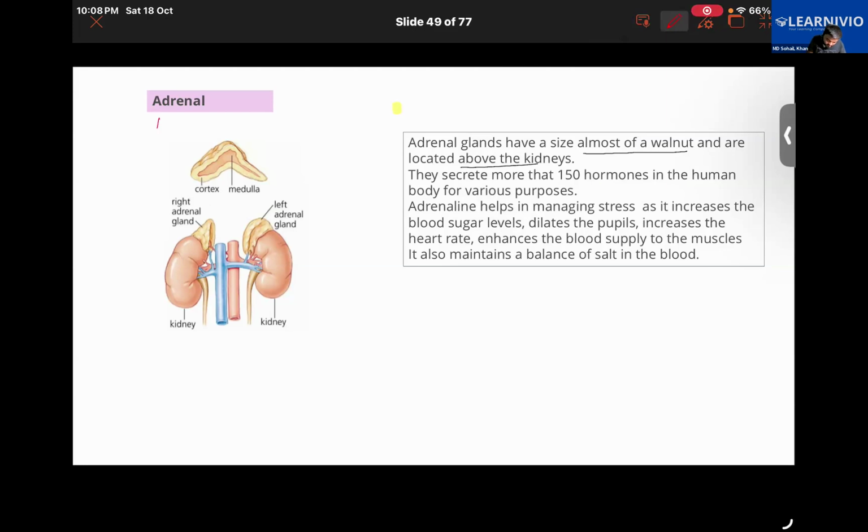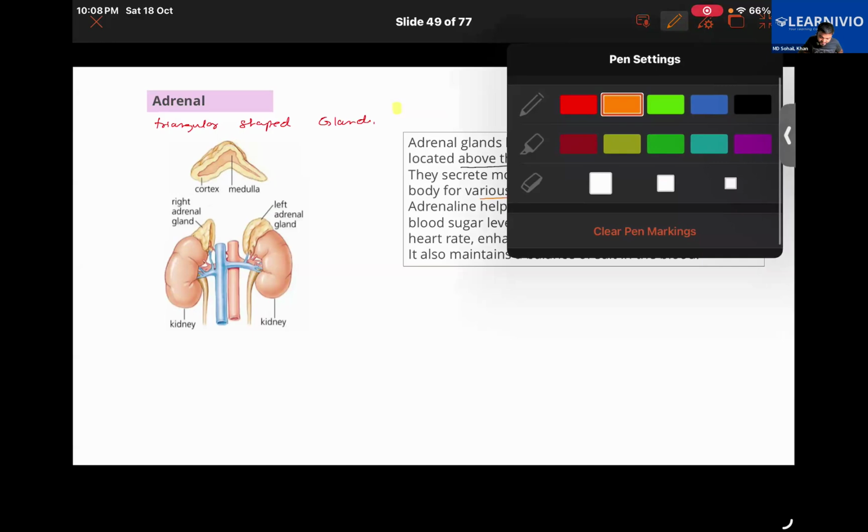They secrete more than 150 hormones in the human body for various purposes. Adrenaline is not the only hormone secreted by them, but out of all of them, adrenaline is very important.